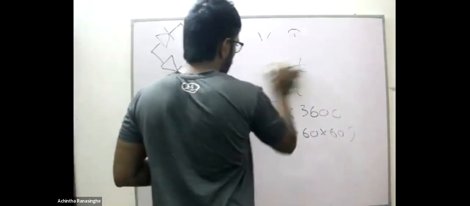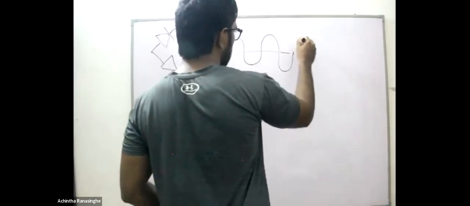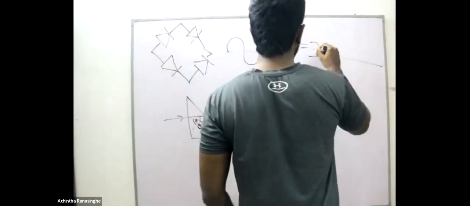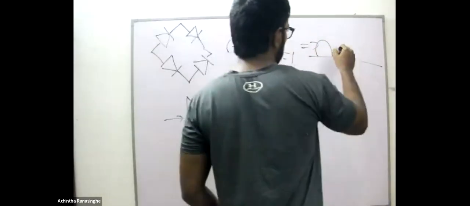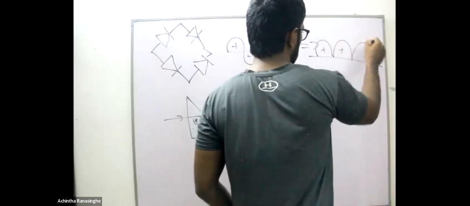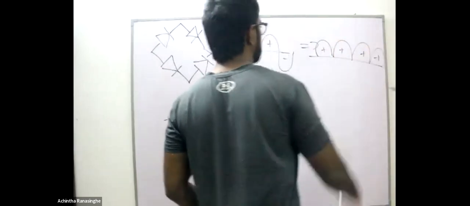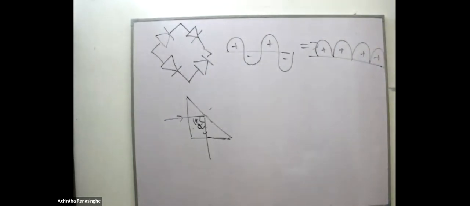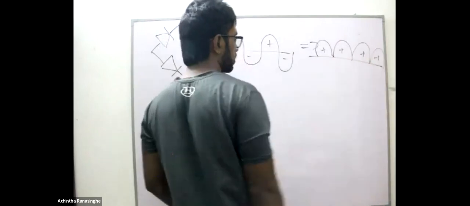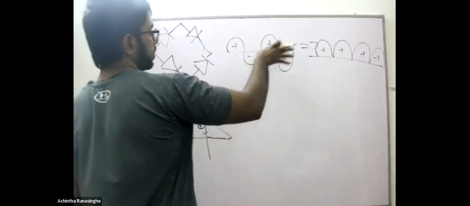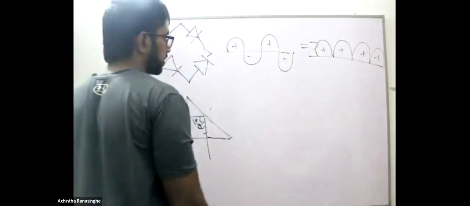Normally, we can draw an alternate current as in this. This is an alternate current. By full rectification, we can rectify even the negative parts of the wave as positive parts. So all the waves are taken into the upper part, that means the positive part. All the waves have been taken into one direction. So this is full wave rectification.